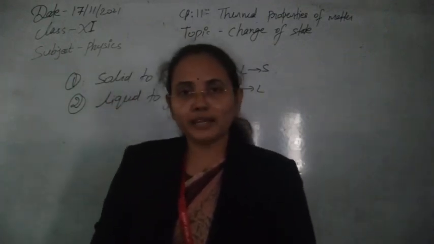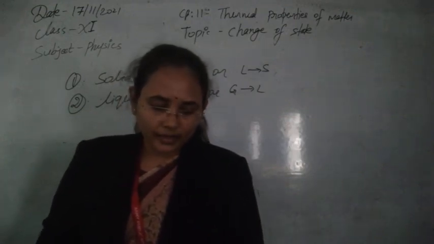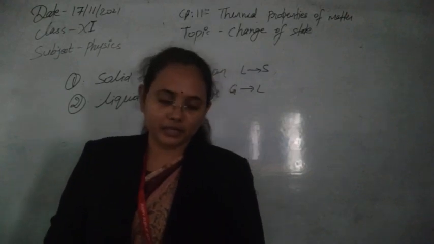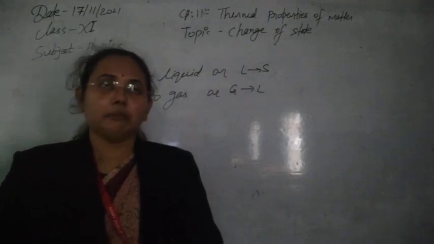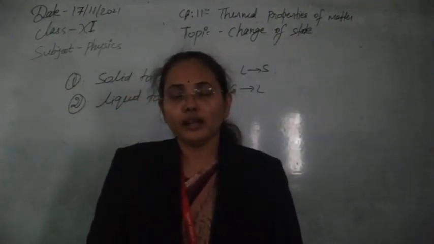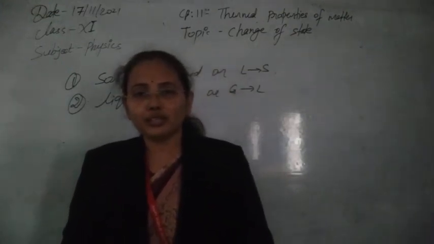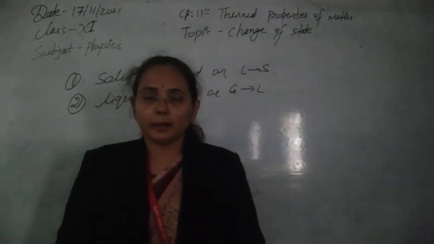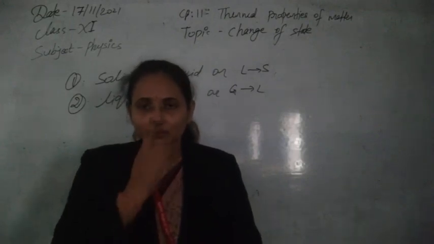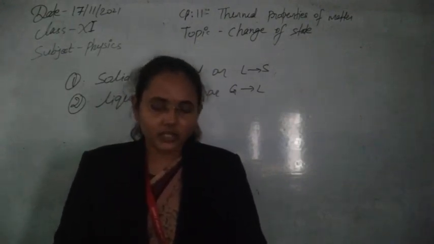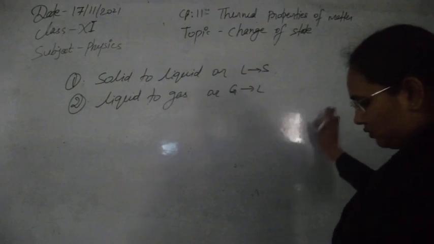Now the ice starts to melt into water, obviously. Stir the ice and water continuously and note its temperature after every 1 minute, until the water starts boiling and is converted into vapor state. Means first the ice changes into water, and until the water changes into vapor, you have to continue stirring and note the temperature at every 1 minute interval. After doing the experiment, draw a graph between temperature and time. We will get a graph as shown in the figure.